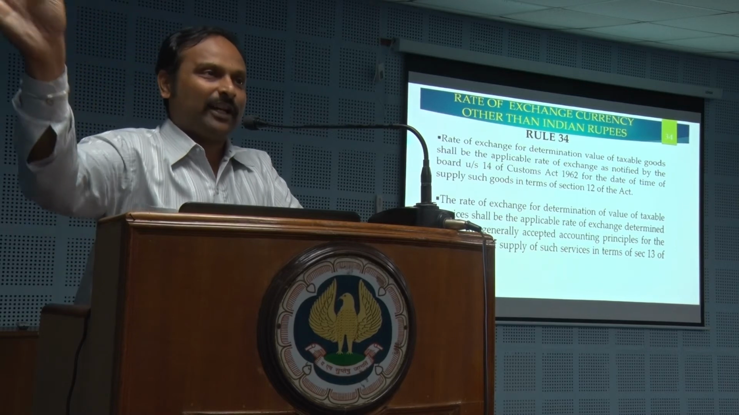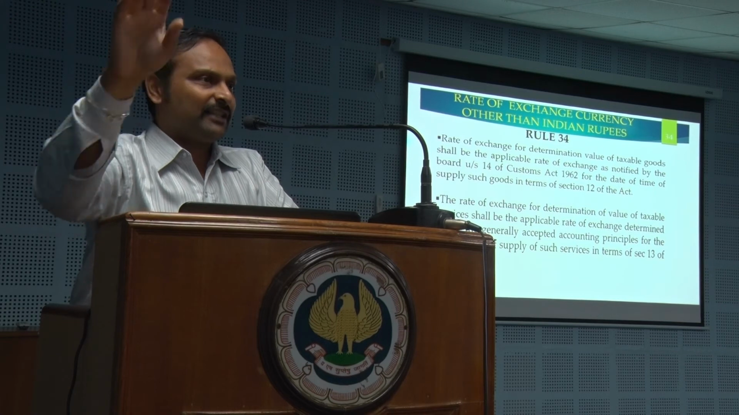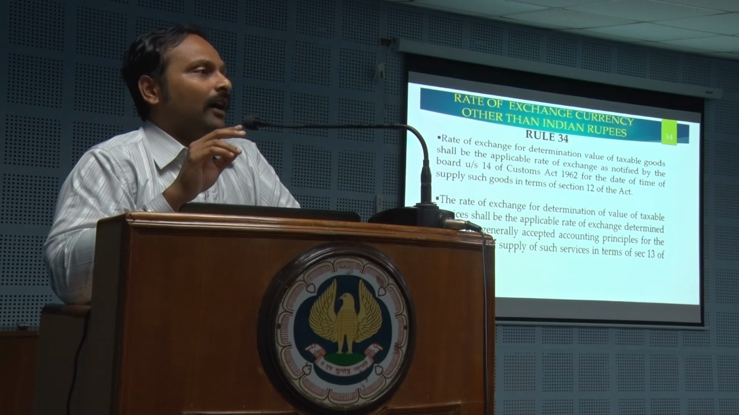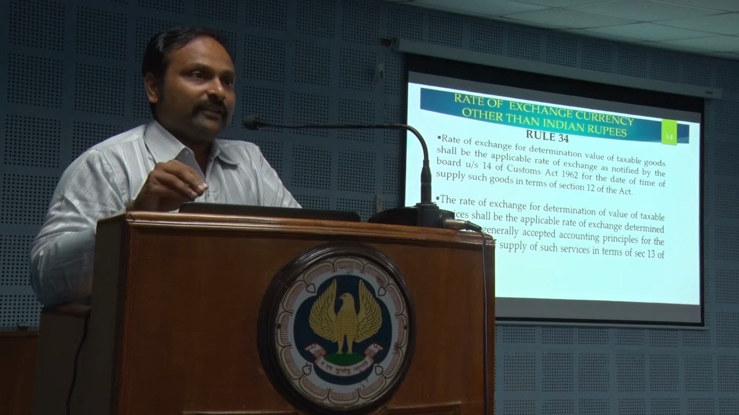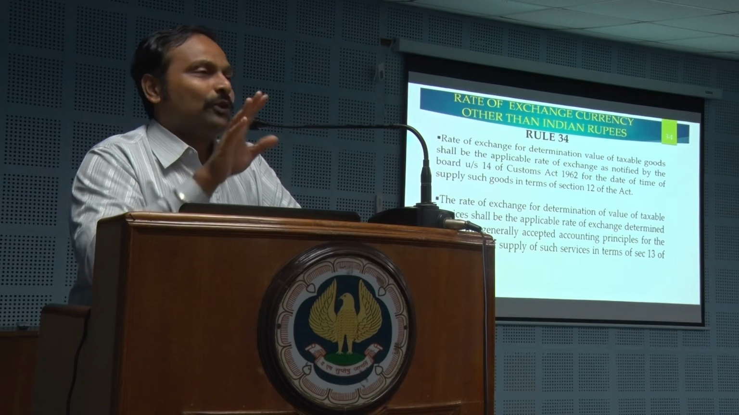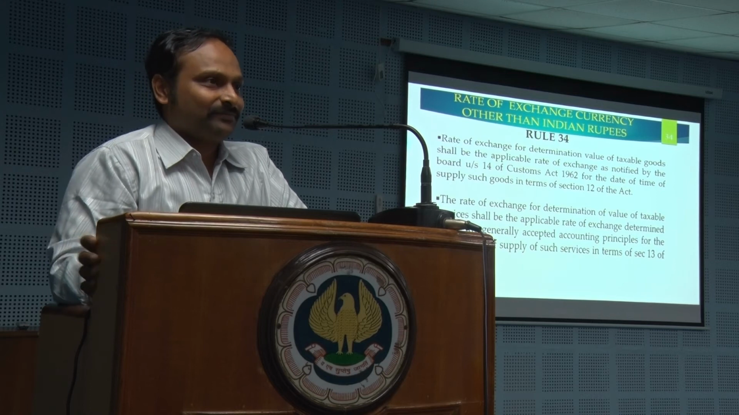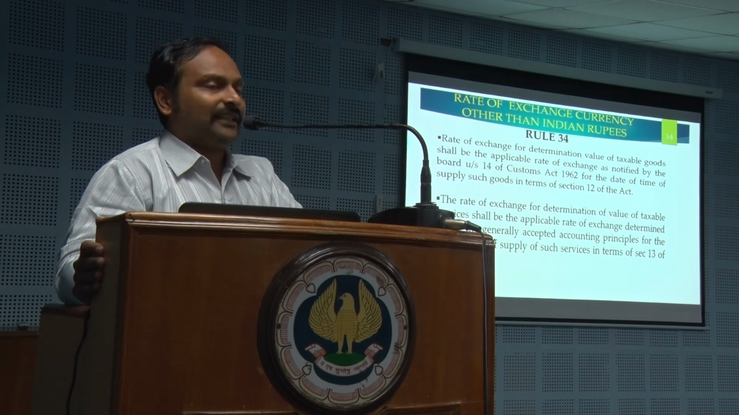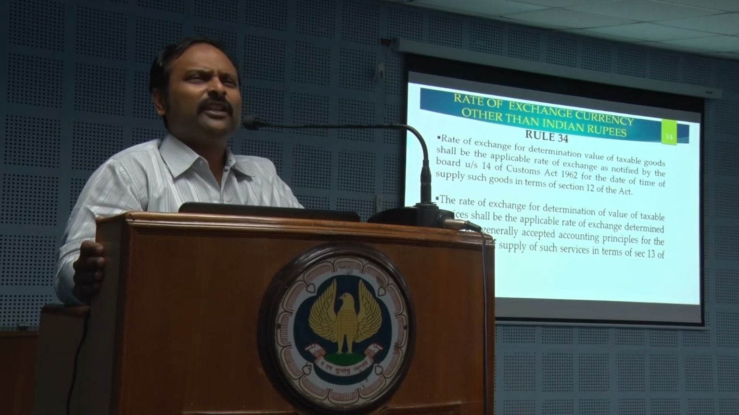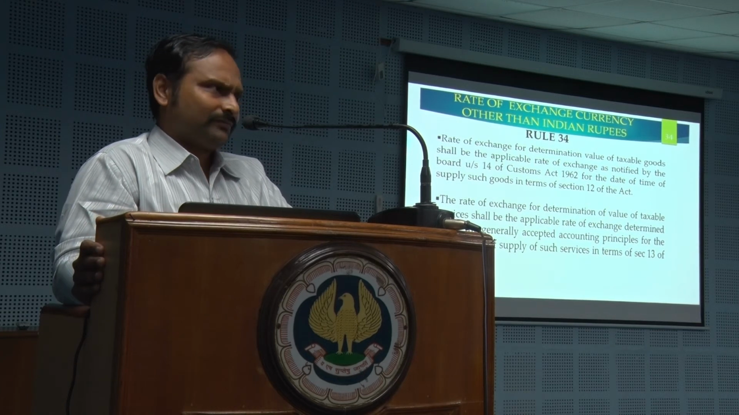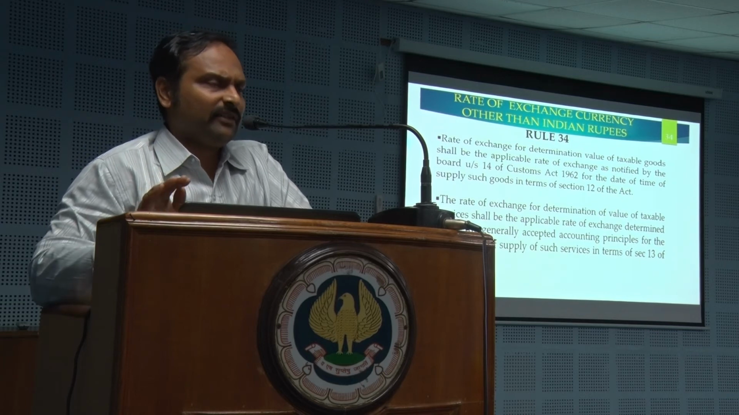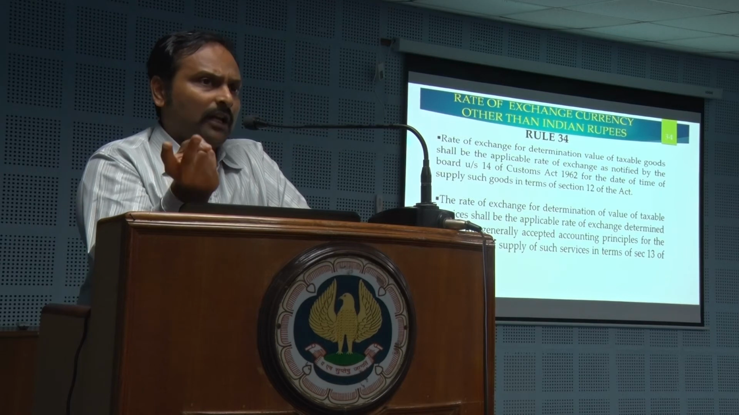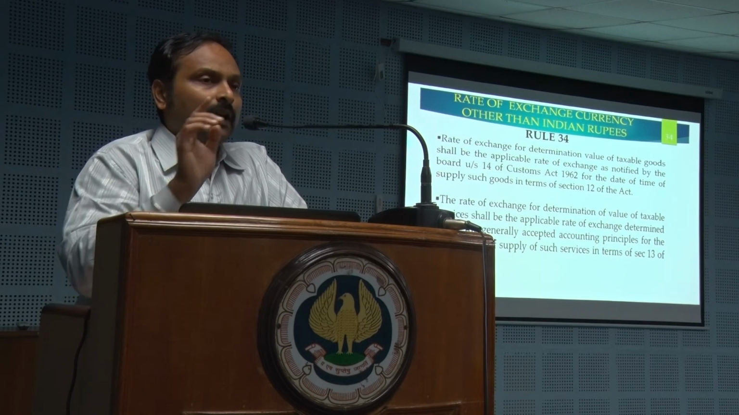Anyway, the customs department will have their own rate, the CBIC notified rate, which they will use. This is okay in case of goods. But Rule 34 says you must only adopt a rate which is notified by CBIC. The earlier CBEC has now become CBIC, the Central Board of Indirect Taxes and Customs. Earlier we used to call it the Central Board of Excise and Customs. Now it has been renamed as CBIC. That rate notified by the CBIC only, we should use for converting it into Indian rupees.